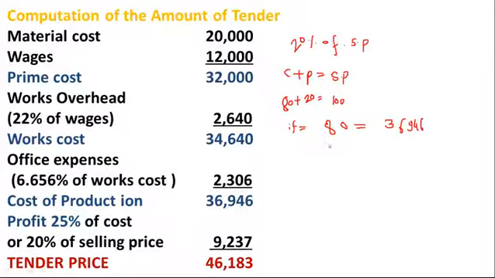then for 100, how much is it? So if you just do the calculation of 36,946 multiplied by 100 divided by 80, you will get the answer of 46,182.5.